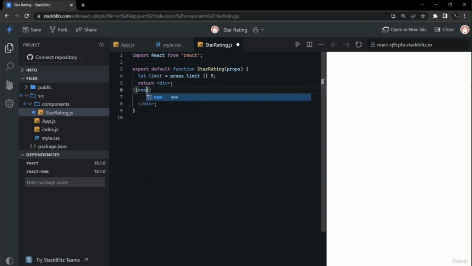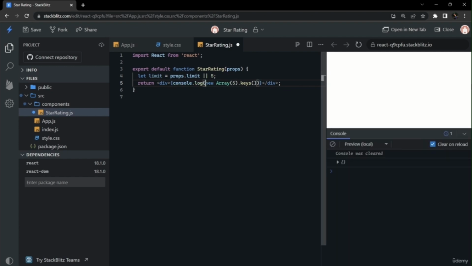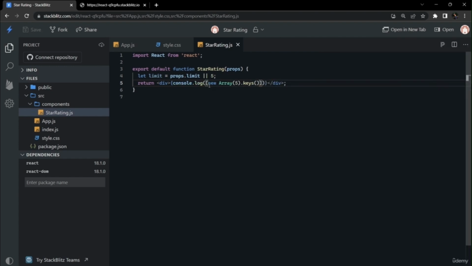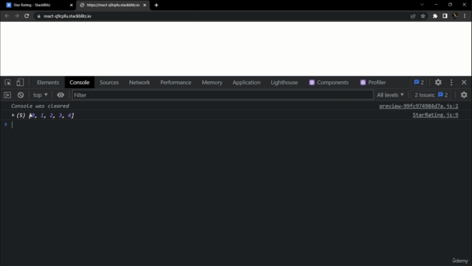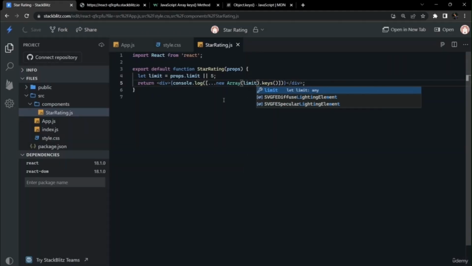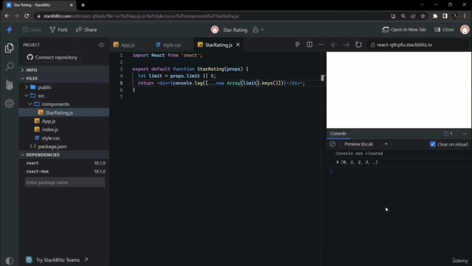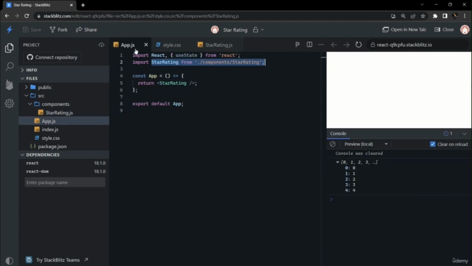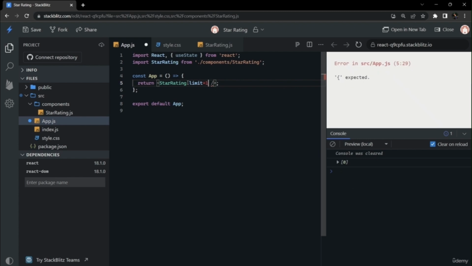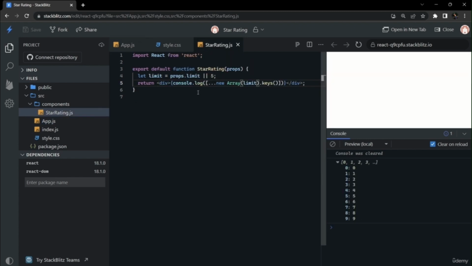We will create an array from the limit using the new keyword, and using the keys iterator we will make an array of the given number of elements that are given in limit. If we console log it, we can see it is getting an array of 5 digits. We place limit here, and we can see it in the console of the right panel, that it is getting the array of the given limit. On the parent element we will give the prop as 10. The limit prop is 10 now, and the array of 10 is being made.